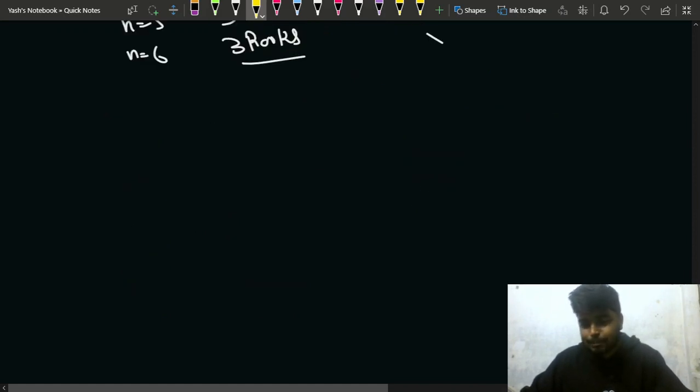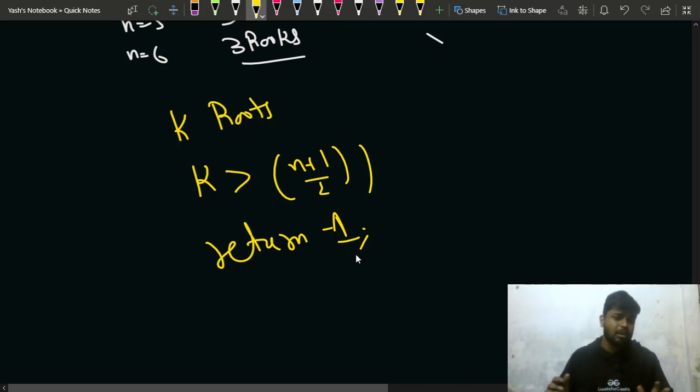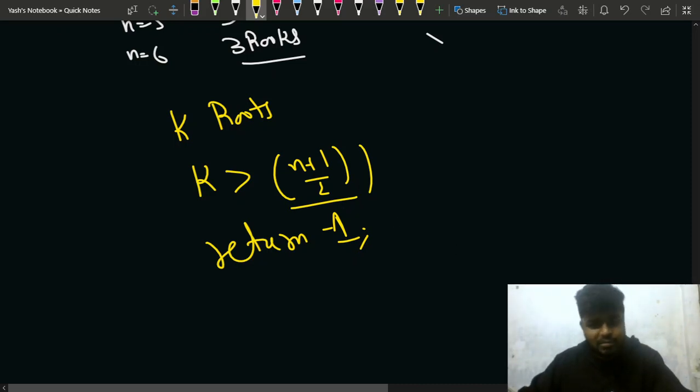So at max, if k rooks are given to me, I can check if my k value is greater than (n plus 1) by 2, then I will simply return -1, because it will indicate that making such a board is not possible. Because if there are more than (n plus 1) by 2 rooks, then I can never make the chessboard stable, right? This much part must be clear.